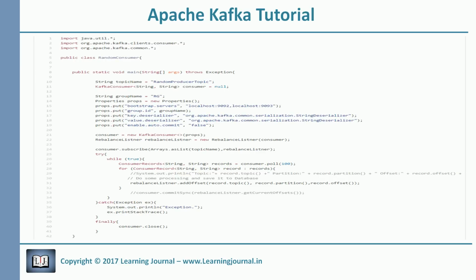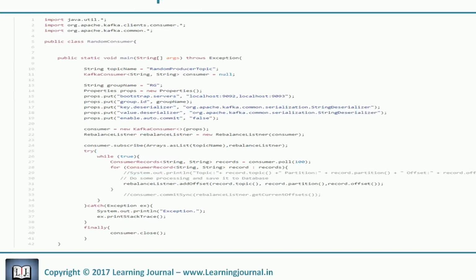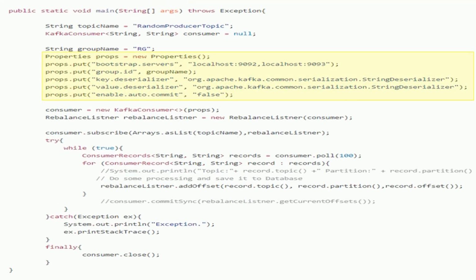You already know how to create a consumer, right? The first step is to set up all necessary properties. The second action is to instantiate a consumer object and subscribe to the topics. The final step is to poll the messages in a loop and process them.